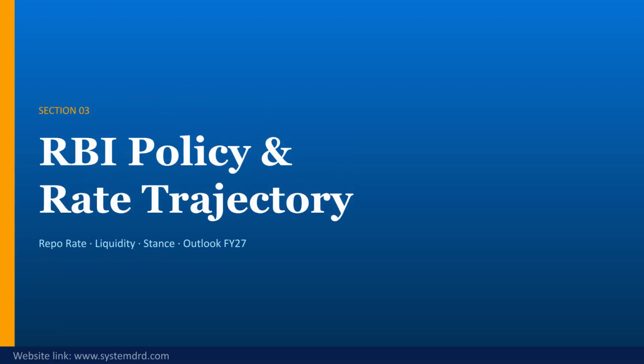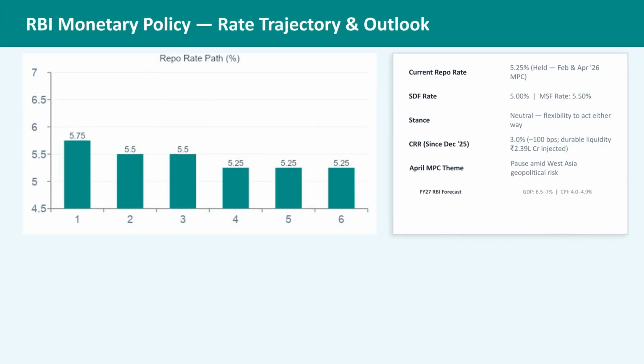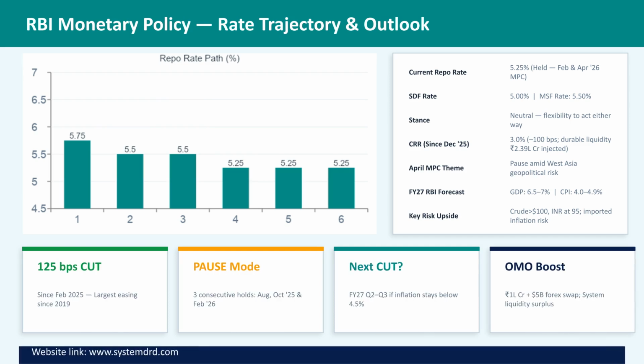Section 03 focuses on the RBI policy and rate trajectory. We'll discuss the repo rate, liquidity measures, policy stance, and the outlook for FY27. The current repo rate is 5.25%, held by the MPC.